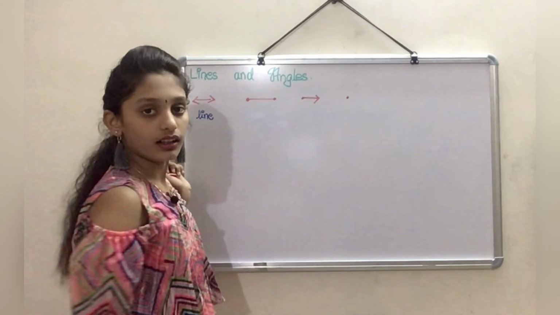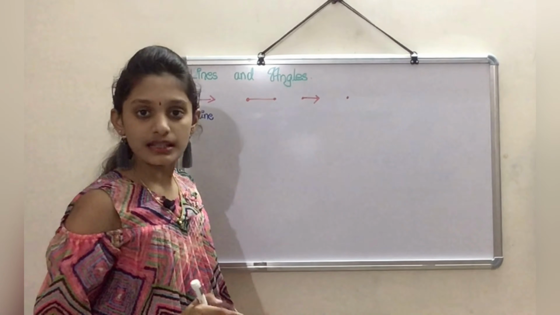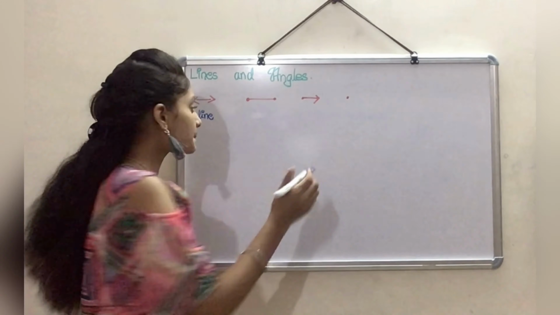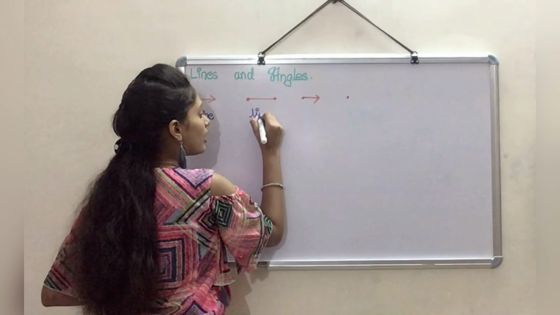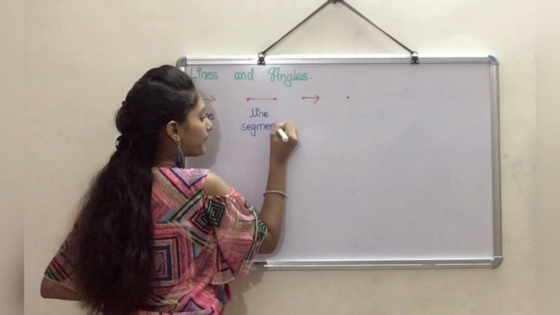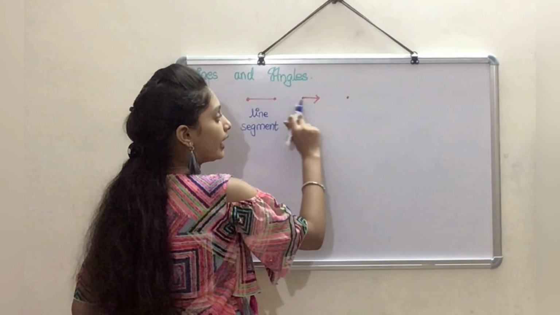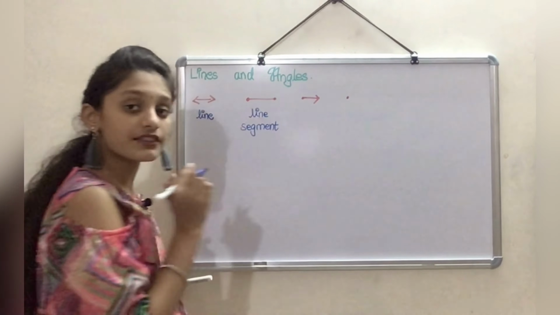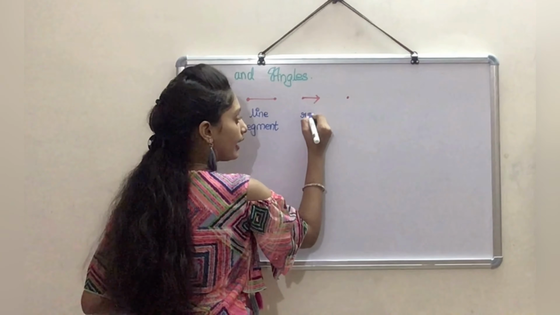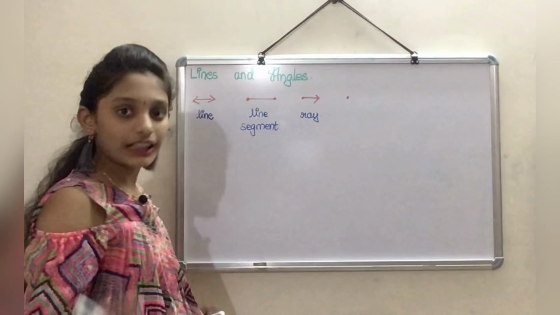Now let's look at the next figure. The next figure has a starting point as well as an ending point. So this small piece is called a line segment. Let's move on to the next figure. In this figure, it has a point and another side moves continuously, it never stops. So we can name this figure a ray, and we usually know that this is just a dot, and so we name it a point.